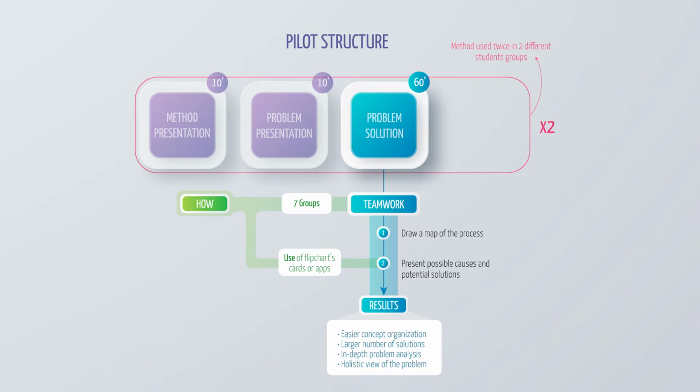At the beginning, students identify the main problem, name it, and put it in the center of the flip chart card. Next, they draw the branches of the problem, representing its main causes or key possibilities of solving it. It is good to label each branch with short phrases or keywords that uniquely identify the cause or solution. Then students draw subsequent branches.